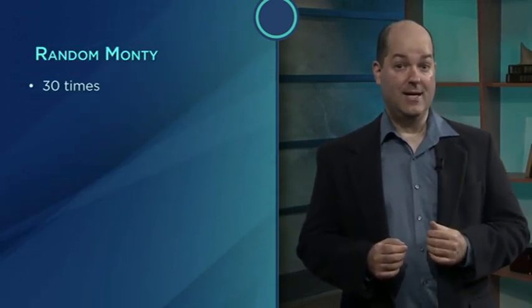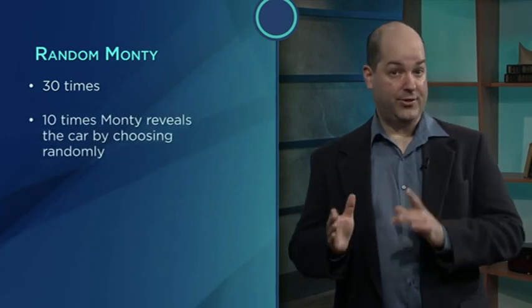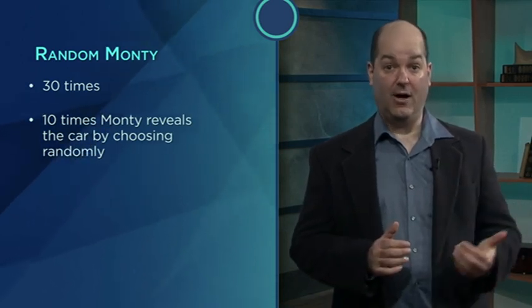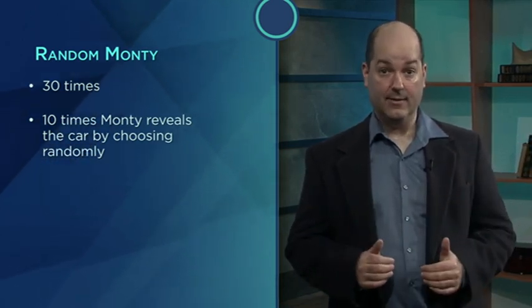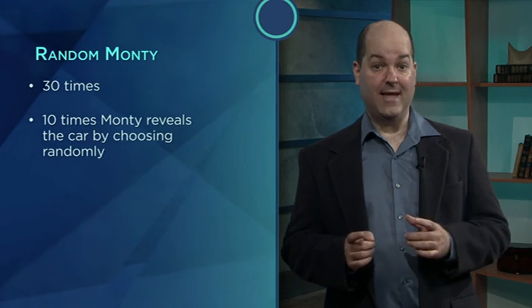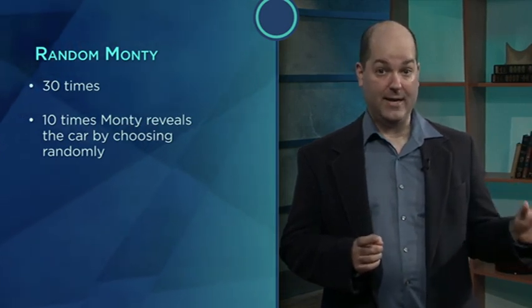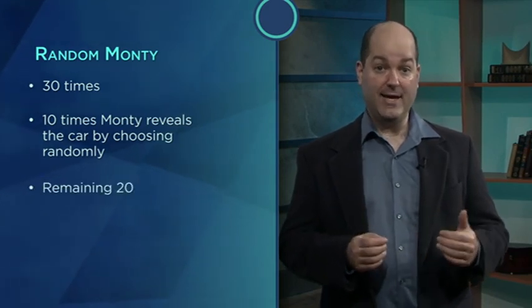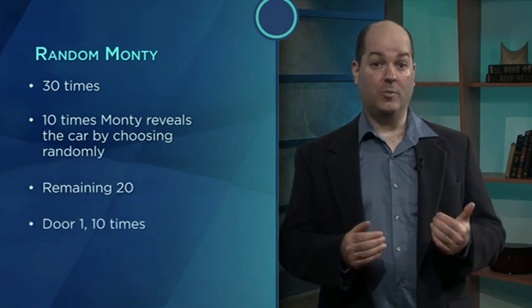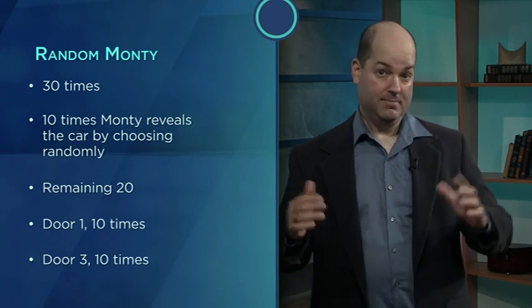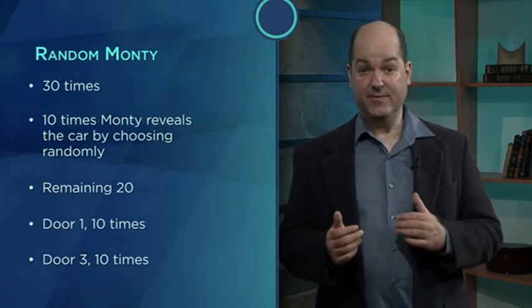But now suppose we play random Monty 30 times. Then in 10 of those 30 games, the door Monty opens will actually reveal the car, and the game ends right there. So when we stipulate that Monty reveals a goat, we're saying that we're not in one of those 10 games. And that's why the probability of our door changes. In the remaining 20 games, the car will be behind door 1 10 times and behind door 3 10 times on average. So it really is 50-50.